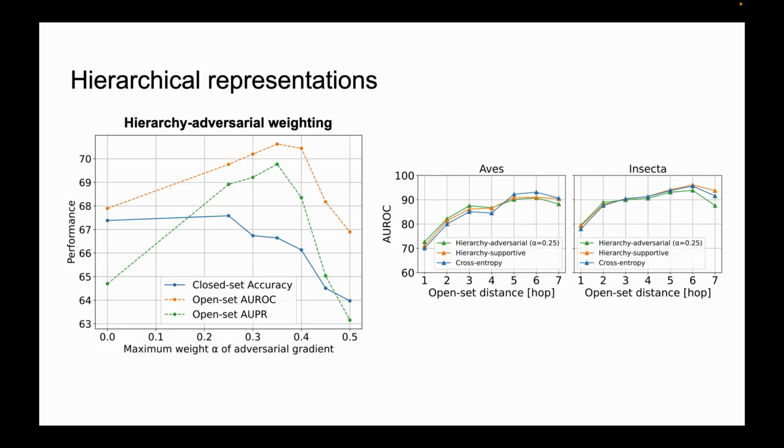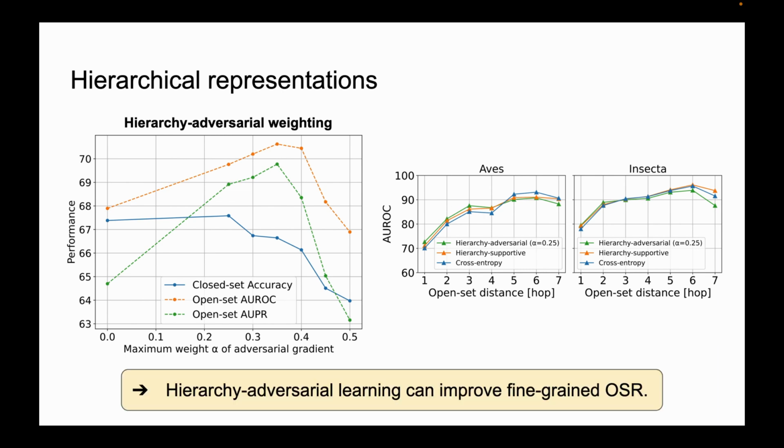When we look at the hierarchical representation, we first study the weight of the hierarchy-adversarial gradient. So in the left panel, when we increase the weight of the adversarial gradient, we first see how the open set performance goes up, while the closed set accuracy goes down immediately. This contradicts the observation by Weiss et al. However, when we look at open set distance with large semantic shifts, the hierarchy-adversarial approach deteriorates performance.